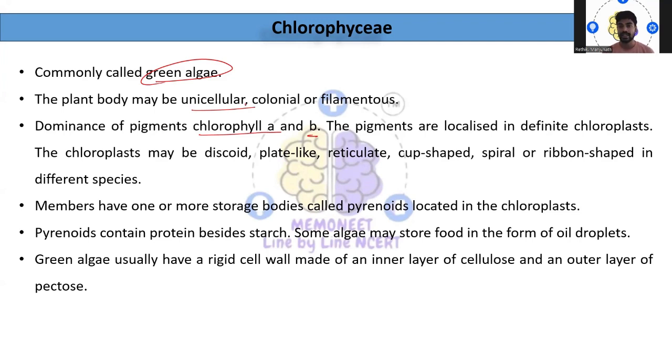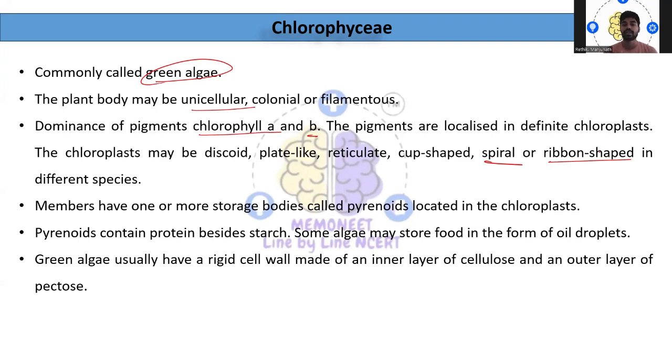The pigments are located in definite chloroplasts. The chloroplast may be discoid or plate-like, cup-shaped, spherical, or ribbon-shaped. So they differ from species to species.